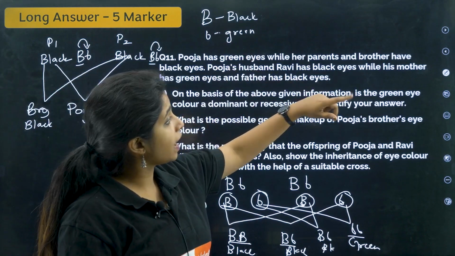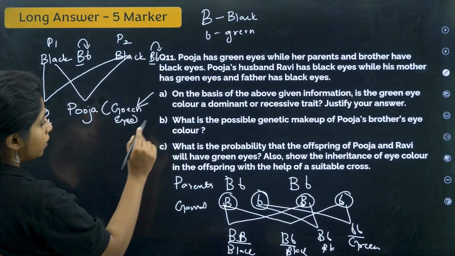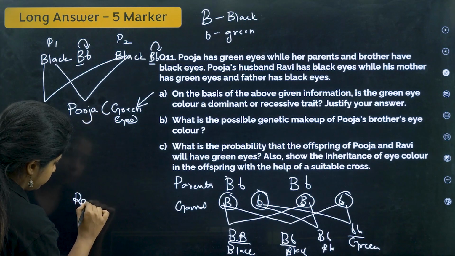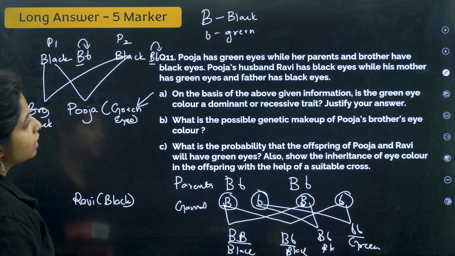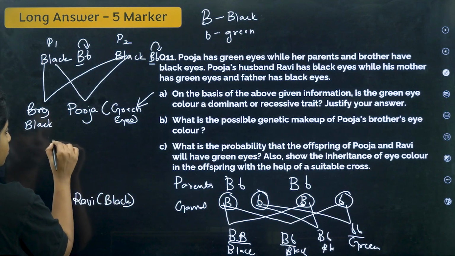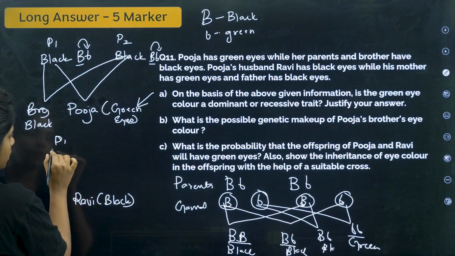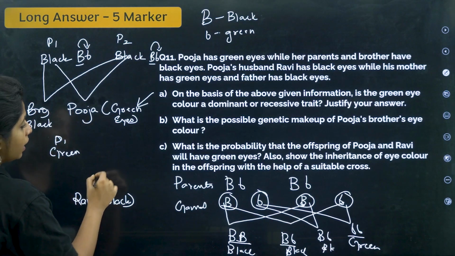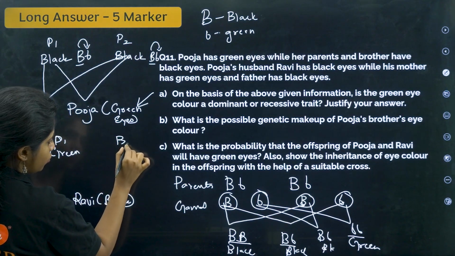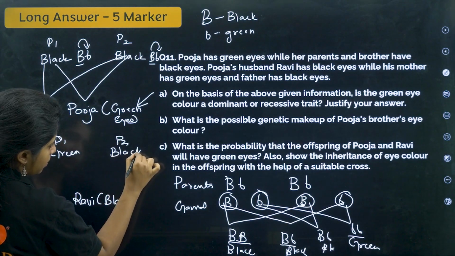Pooja's husband Ravi has black eyes. While his mother, parent 1, has green eyes, her father, parent 2, had black eyes.